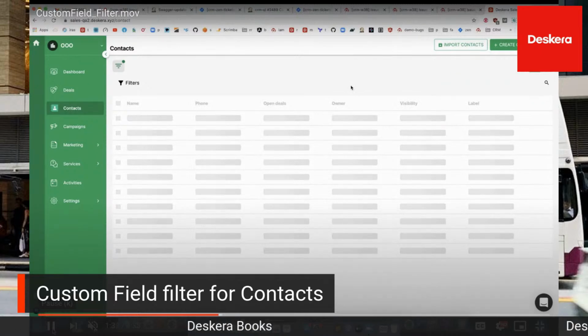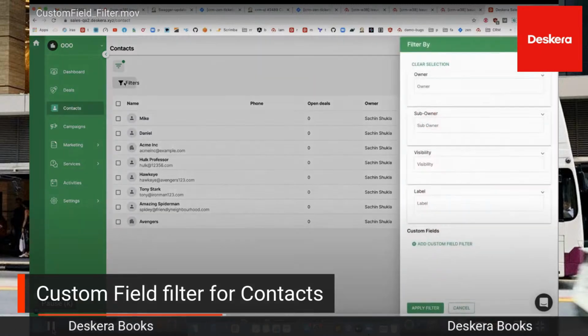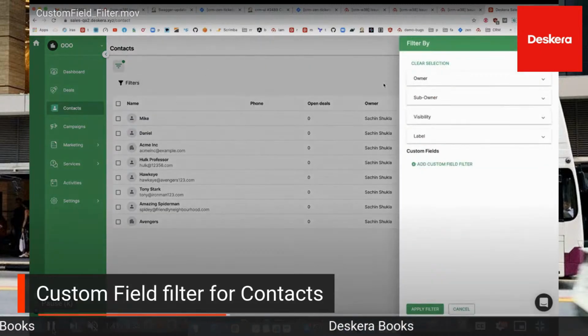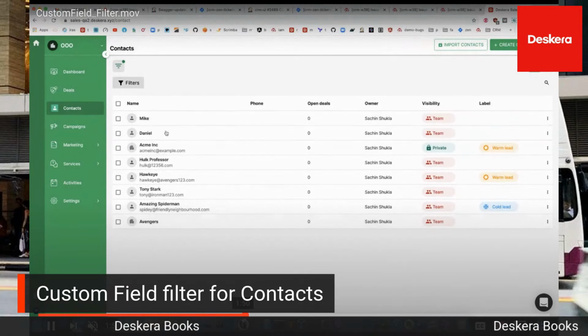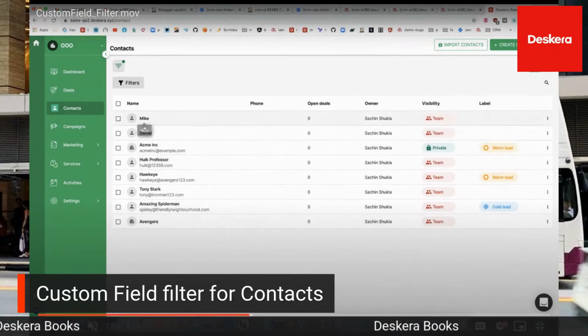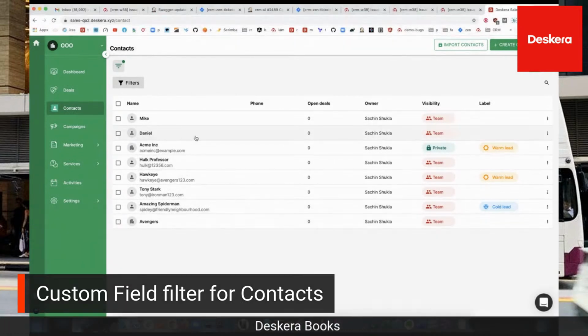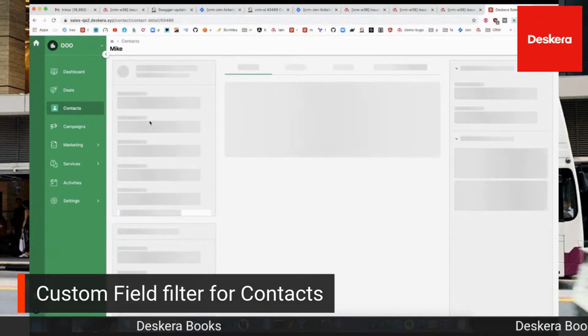Just by deleting it, it's now cleared. Next, we can click on filters. Then you can see the owner, sub-owner, visibility, and label. And you can see add custom fields filter on the screen. Inside here, you can see, for example, visibility is private, is Acme Inc.